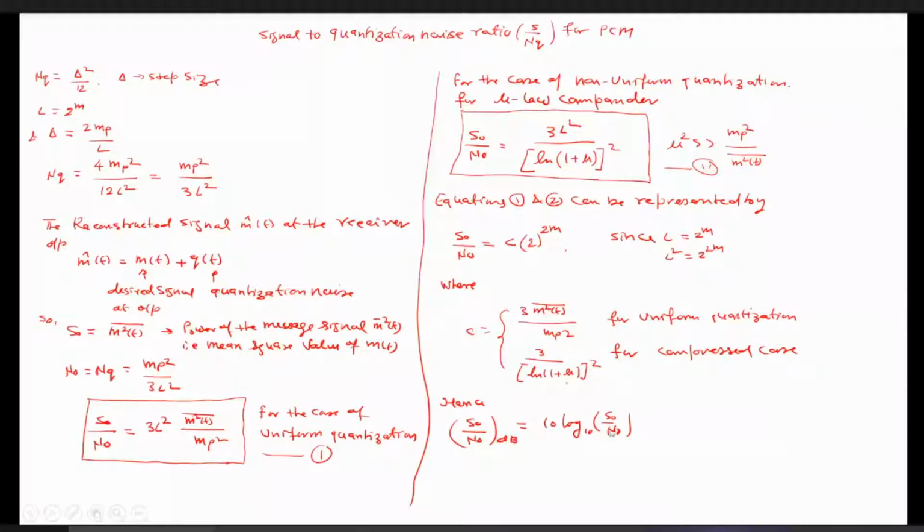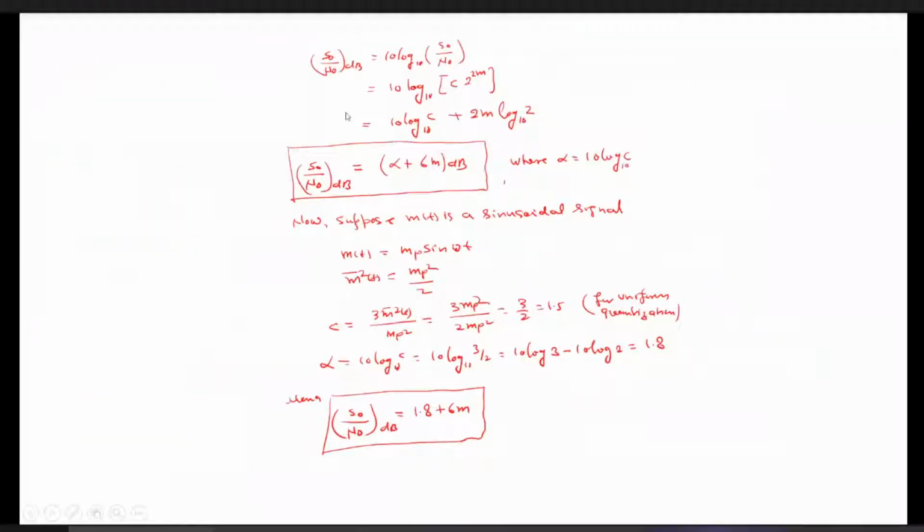So let us put the value of signal to noise ratio, which is given as C to the power 2m. So the signal to noise ratio in dB we can represent by 10 log base 10 of the signal to noise ratio. 10 log base 10 of the signal to noise ratio is given as C times 2 to the power 2m, which we can write as 10 log 10 C plus 2m times 10 log 10 of 2. The value of log 2, base 10, is nothing but 0.3010.